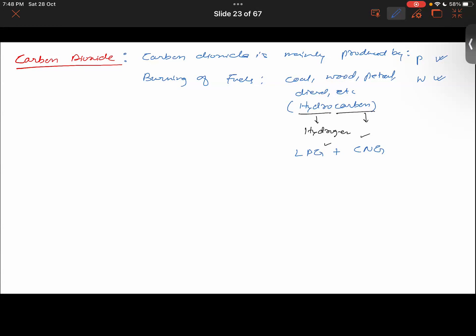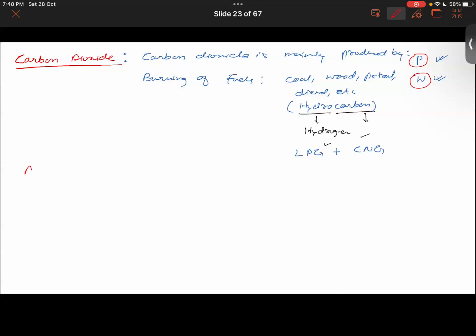So although, as we discussed moments ago, it's a necessary component, if the concentration of carbon dioxide reaches an undesirable level in the environment, then it will lead to some changes, right?